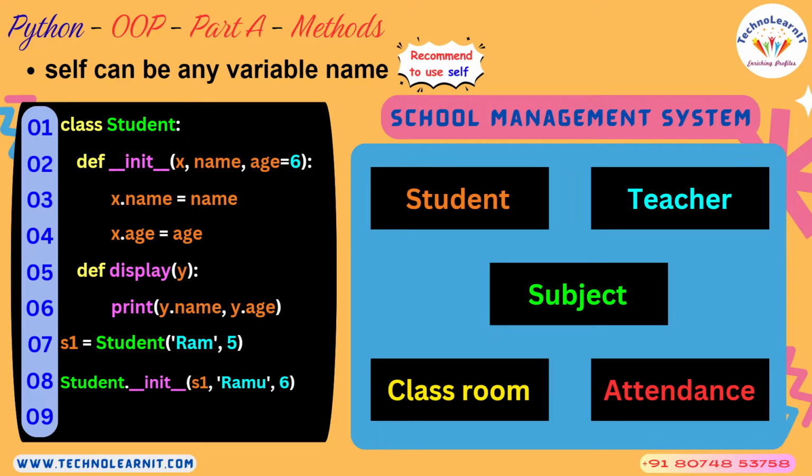In such situations, the name doesn't matter. The name of the actual arguments and the name of the formal arguments need not match. If you are passing x, you can capture it into y. The only thing important is the data type. Here also the same story. Remember, this is another way of calling a constructor, using the class name, not the object name. So first you understand up to this portion.